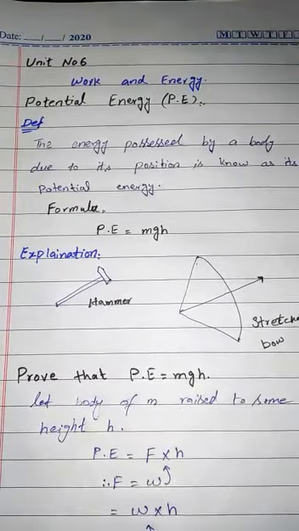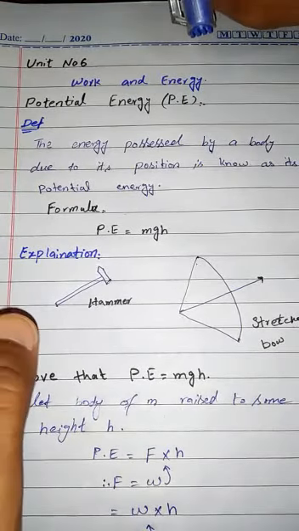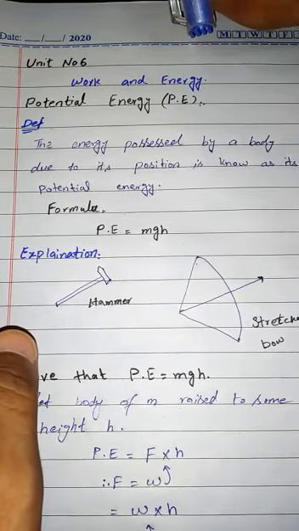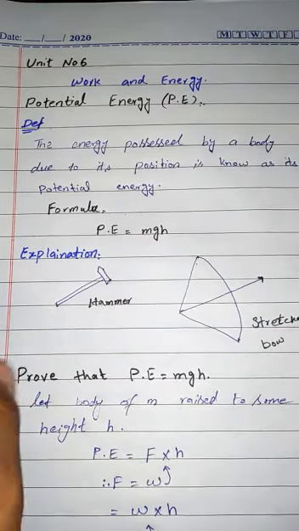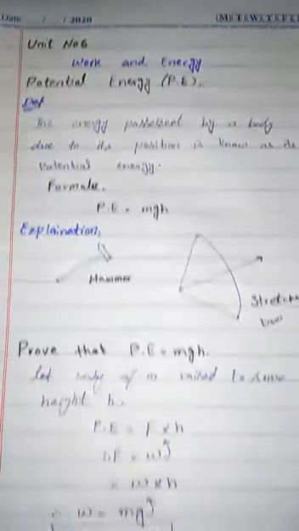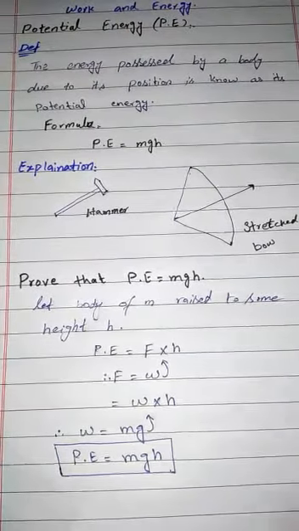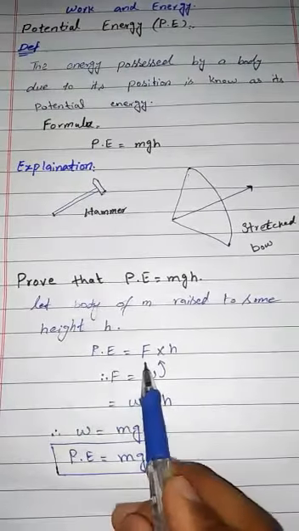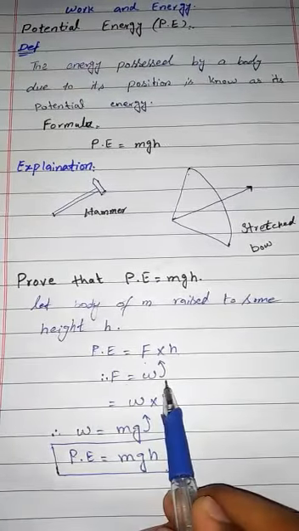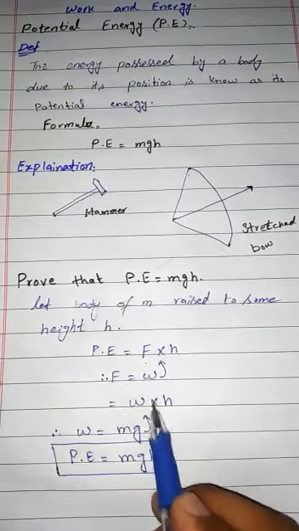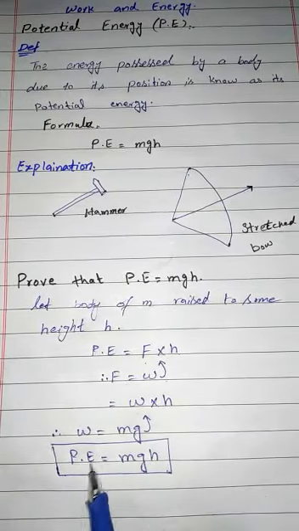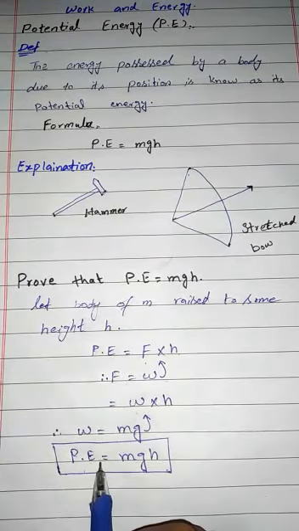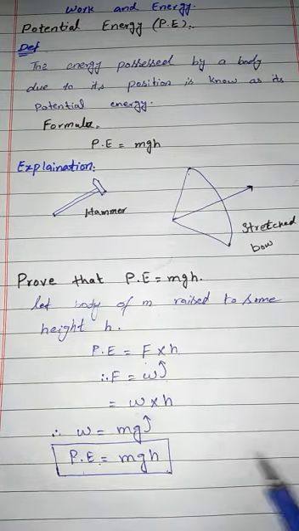So the potential energy possessed by a body at a height h with respect to the ground is mgh, and is equal to the work done in lifting it to the height h. This is our topic. Clear? Potential energy is force into height. Force is equal to weight, and weight multiplied by height, and we know that weight is equal to mg, so we put the value in this equation. Potential energy is equal to mass into gravity into height. This is our topic.